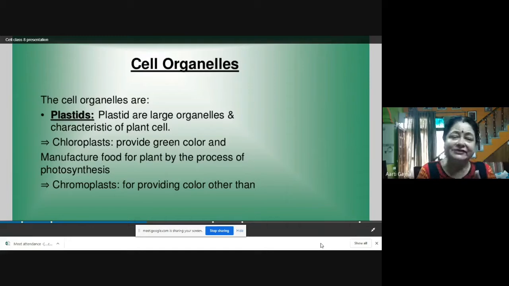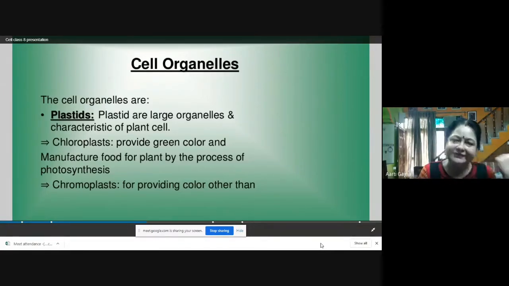So in bacteria, you will not find a nucleus and you will not find any cell organelle. There you will find the cytoplasm and the genetic material scattered inside the cell only. So that is the difference between a prokaryotic cell and a eukaryotic cell. But if the cell is eukaryotic, you will find the nucleus and other cell organelles also.